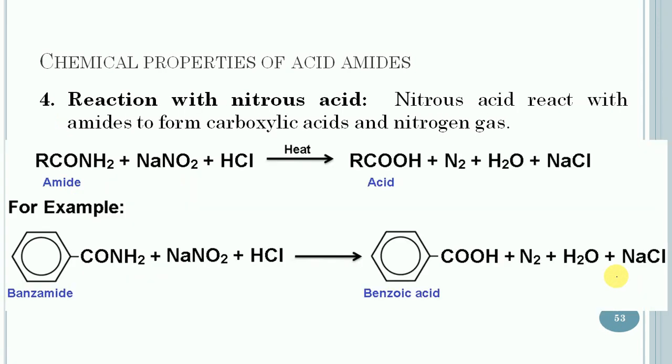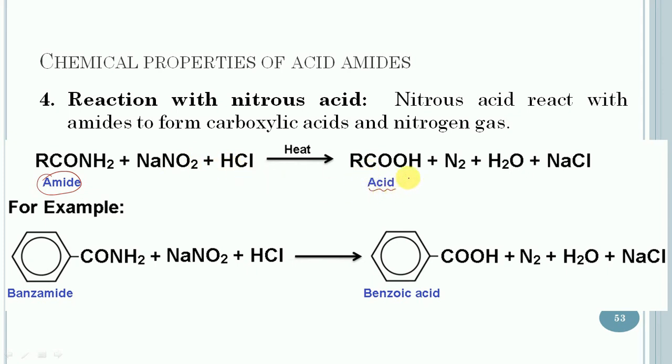Then the next reaction is the reaction with nitrous acid. In this case, nitrous acid reacts with amide to form a carboxylic acid and nitrogen gas. So the amide is treated with nitrous acid, and the nitrous acid is produced by the reaction between sodium nitrite and a strong acid, that is hydrochloric acid.